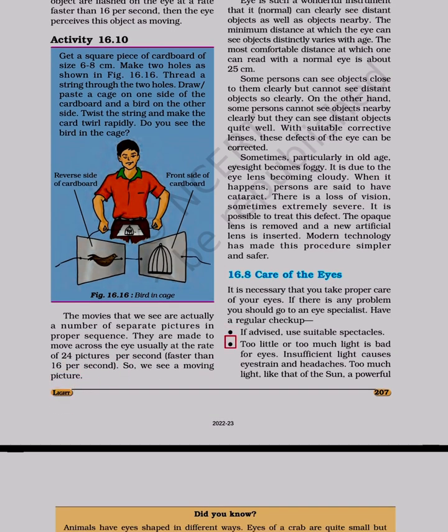If advised, use suitable spectacles. Too little or too much light is bad for eyes. Insufficient light causes eye strain and headaches. Too much light, like that of the sun, a powerful